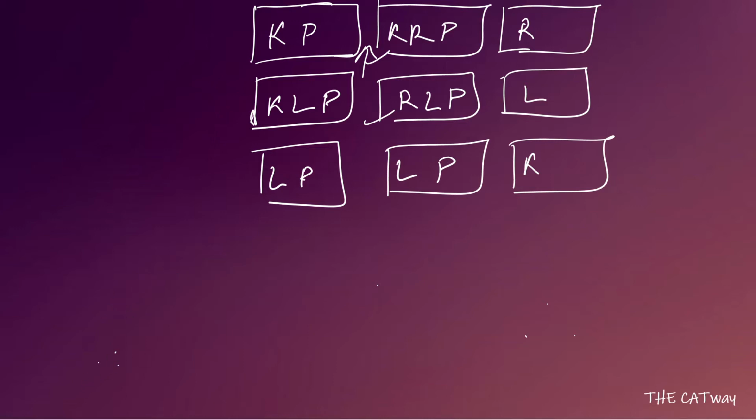Now let's say 2 are defective. So for 2, what are the pairs? Pairs are 2 and 4, 2 and 5 and 4 and 5.